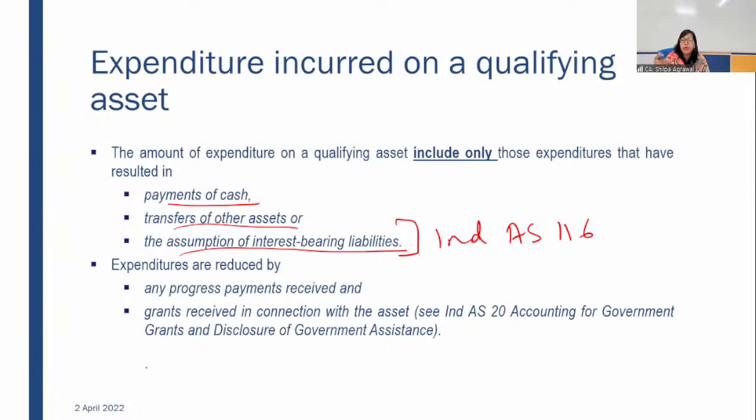Okay. Any progress payments received means any further amounts which you are going to be paid later on as progress payments. So that will also be reduced. Any further amount you have received will reduce your expenditure. I have incurred expenditure. I am building the construction for somebody else, and I have to pay 5 lakh rupees. Against that 5 lakh, I have received 3 lakh rupees as progress payment. So my actual expenditure is 2 lakh rupees. So I have to incur my borrowing cost on 2 lakh rupees.